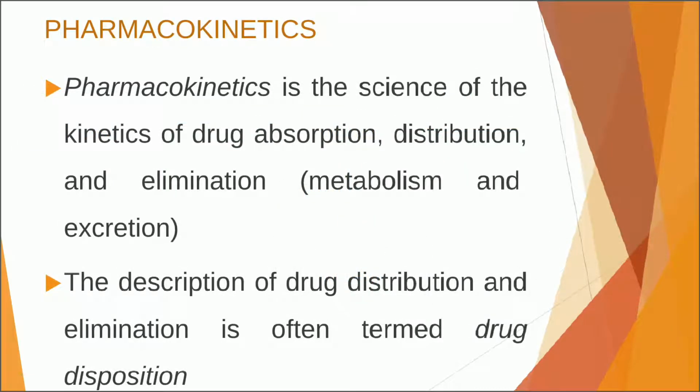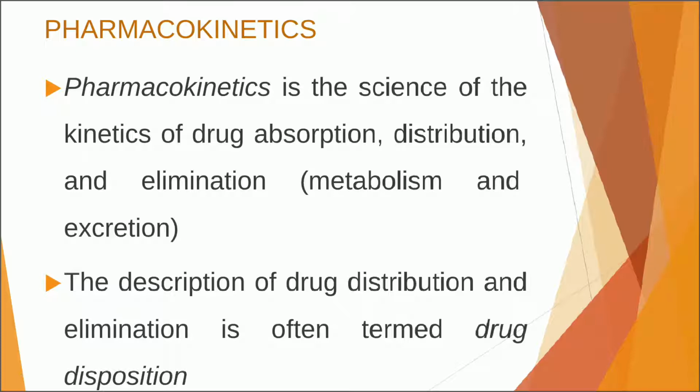It is equally important to understand the meaning of the word pharmacokinetics. Pharmacokinetics is the science of the kinetics of drug absorption, distribution and elimination, which includes metabolism and excretion.